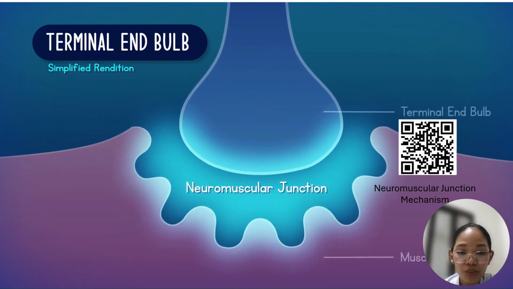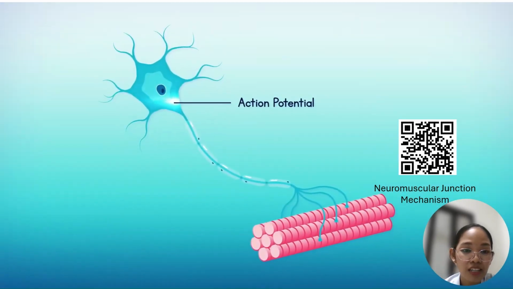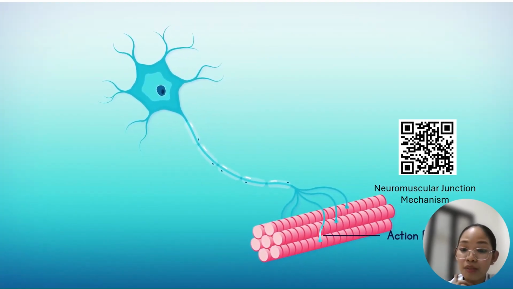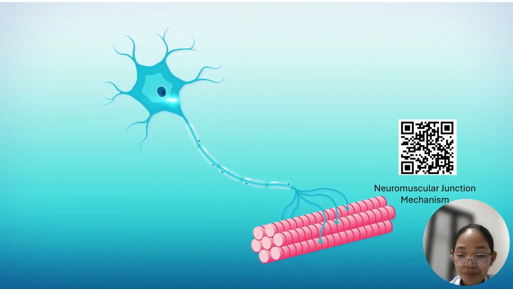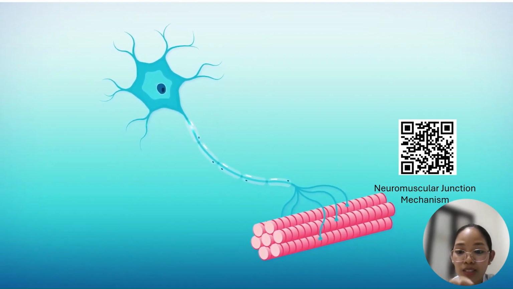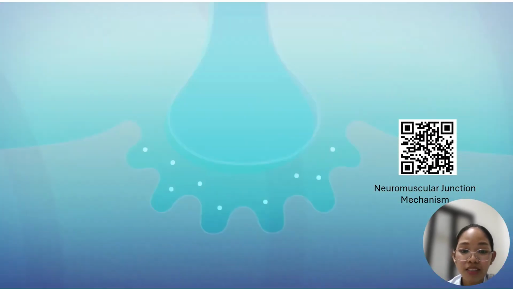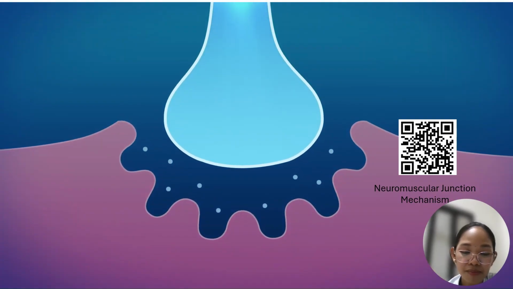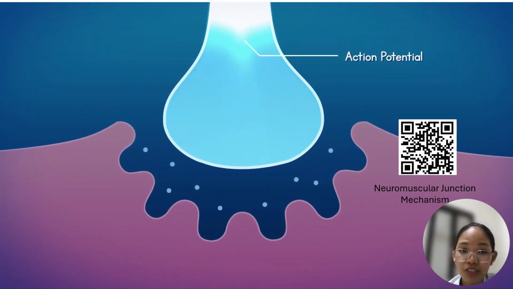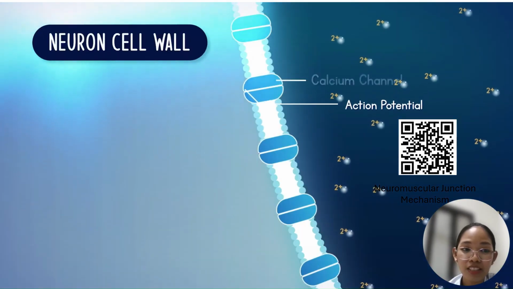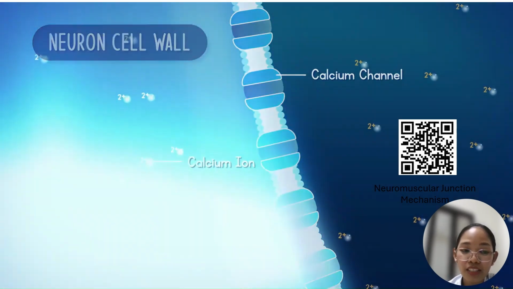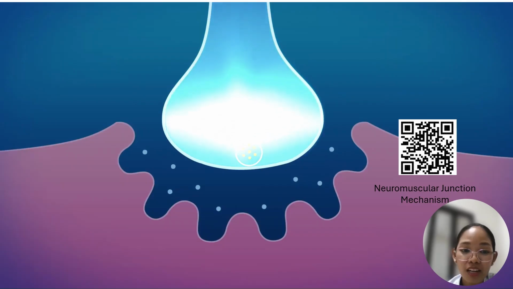This is your dendrite, axon, terminal, and myelin sheath, and this is your neuromuscular junction, wherein you would see an action potential, still the same as in your adrenergic. There's a trigger, and it always contracts once it reaches your skeletal muscle. If you zoom in, you would see the action potential triggers calcium to enter, and because of the increase of calcium, the acetylcholine in the vesicle will go out.